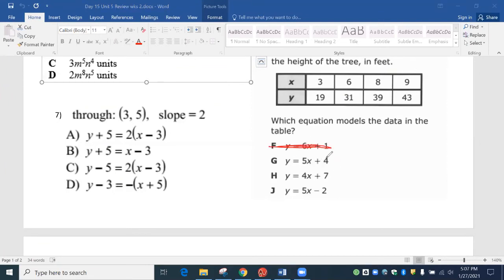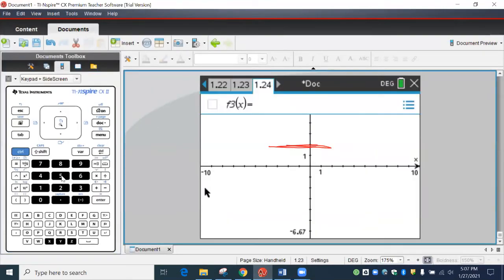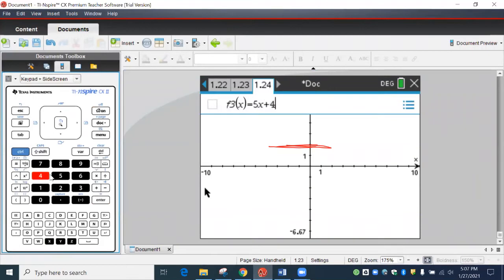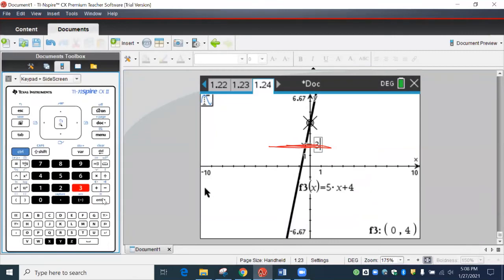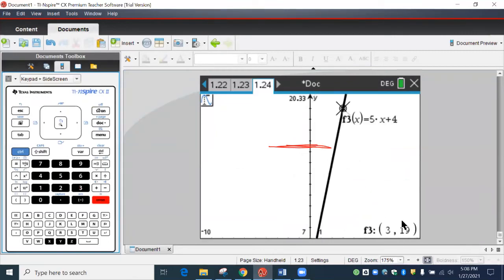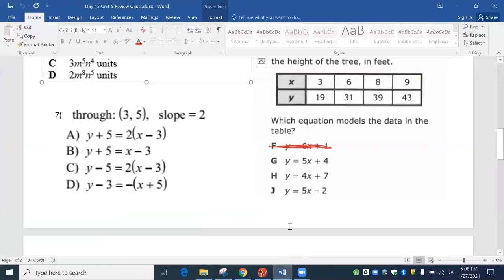All right, so now we're going to type in, and you can go edit this. It's really a totally different problem. So I'm just going to start a brand new graph. So 5x plus 4. Hit enter, menu 5-1. We're testing 3 and 19. So once again, that looks good. So let's test, what was it, 6, I think? 6 was supposed to be 31. Nope, that's not it. So we know that it's not G.